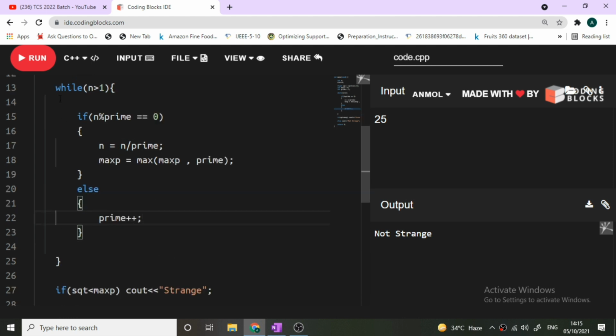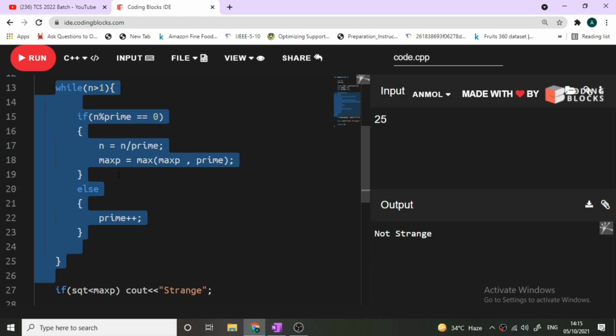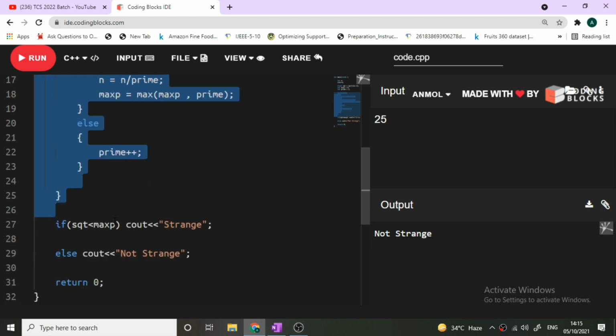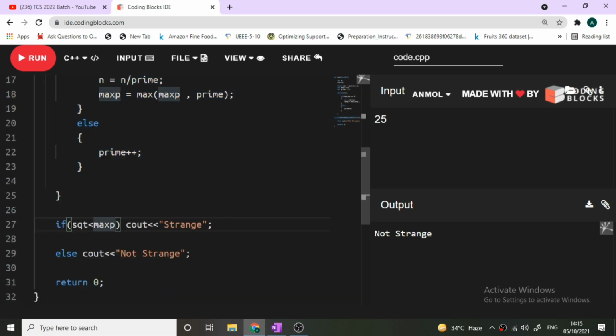And after this loop ends, in this maxP variable we will have the maximum prime number of n and we'll compare it with the square root number. That is, if the square root of n is less than max prime, then we'll print cout strange, else we'll print cout not strange. So let's just run it.